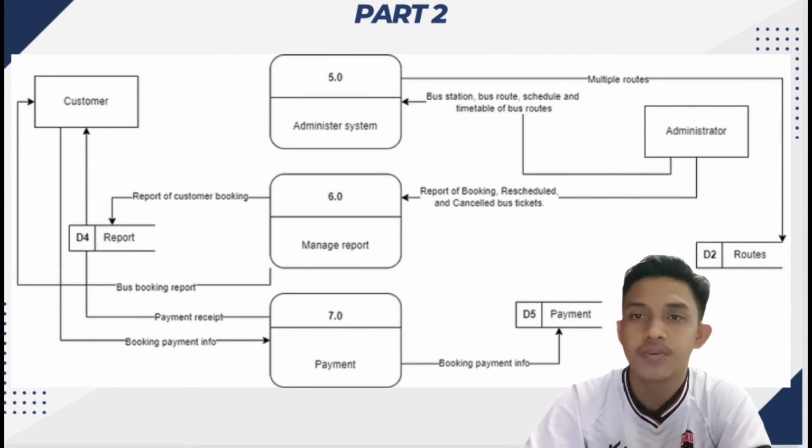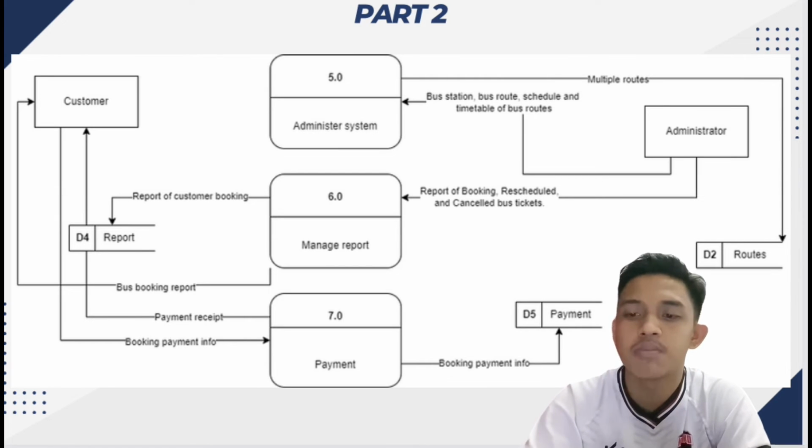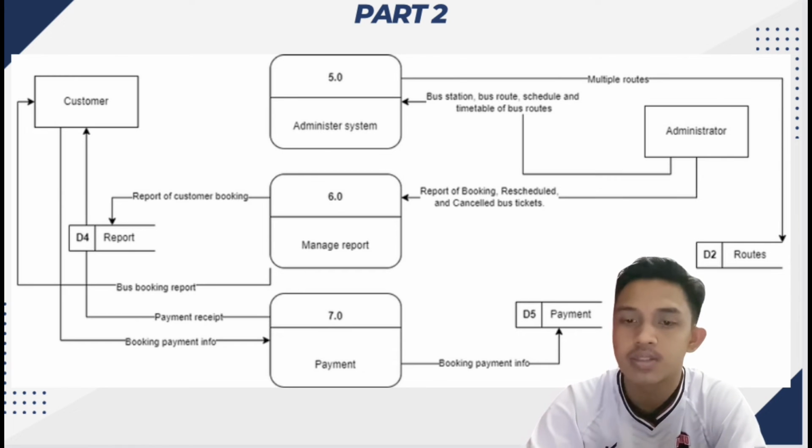And then for the fifth process, which is administering the system, the administrator will provide the bus station name, the bus route, and the timetable of the bus route to the system. The system will store the route information in the route data store. The next process is managing the report. So the administrator can view the report of the bus ticket booking, the rescheduling of the bus ticket, and the canceled bus tickets. The administrator can also download the report to be viewed anywhere.